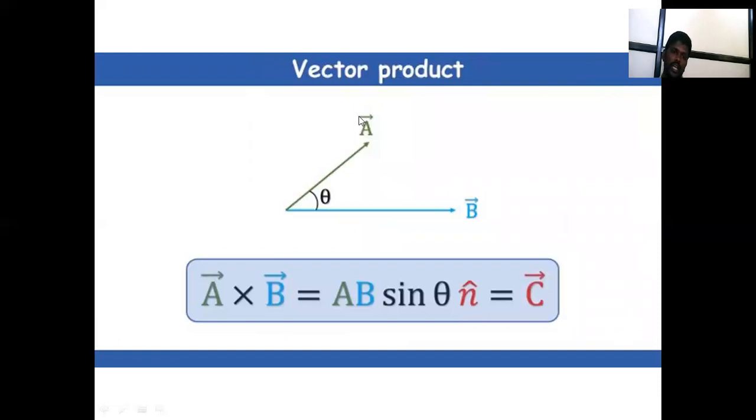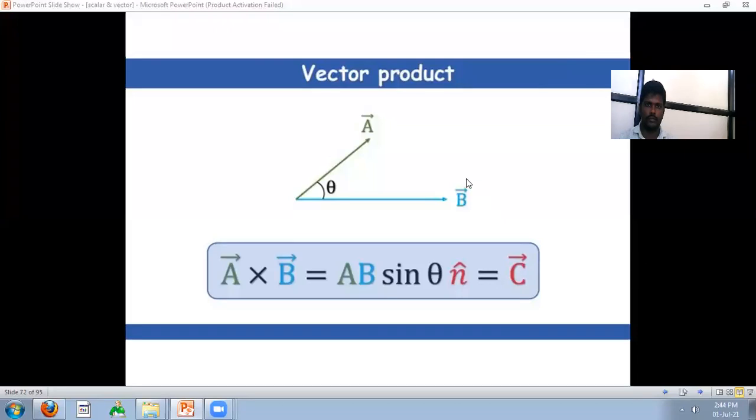Now the vector product. The scalar product is a dot b, and the vector product is denoted by a cross b, which is ab sin theta n cap. The vector product is a vector quantity, while the scalar product is ab cos theta, a scalar quantity. The scalar product is also called the dot product, and the vector product is also called the cross product.